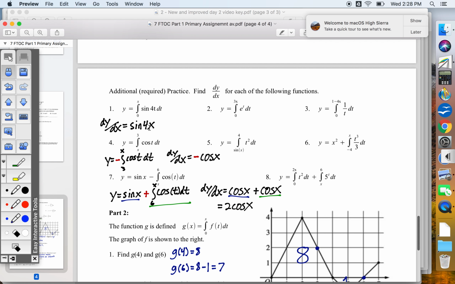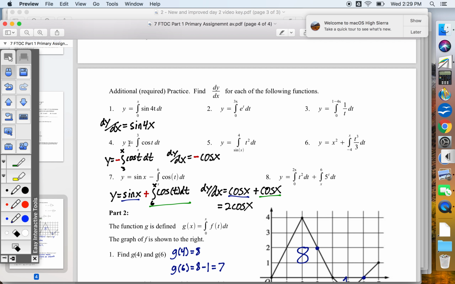Okay. And so here we go. Basically, what we're doing is saying this function integrates this function. Who is y's derivative? Well, whatever you're integrating, that's the derivative. So we just rewrite that expression, that the y prime or the dy dx is just whatever you're integrating. In class, we would have notation in here like little f. But instead of calling it little f, we're going to call it sine of 4t. So instead of calling y prime little f, we're going to call y prime sine of 4x. So we're just rewriting the integrand, taking out the t, plugging in the x.